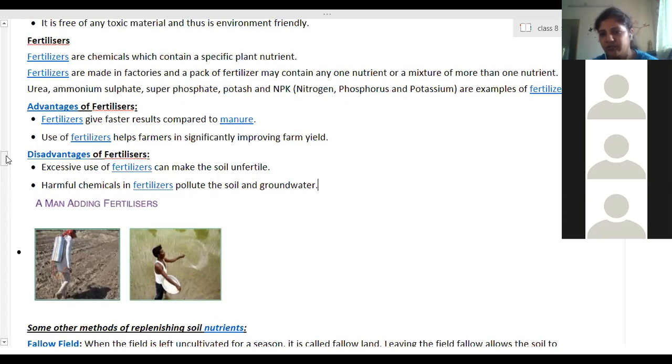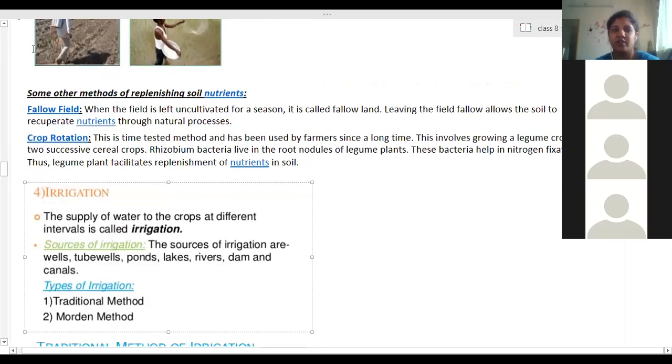So these are also the different methods which are used for improving the soil nutrients. So here it is fallow field. When the field is left uncultivated for a season, it is called fallow field. Leaving the field fallow allows the soil to recuperate, that means replenish nutrients through natural process.